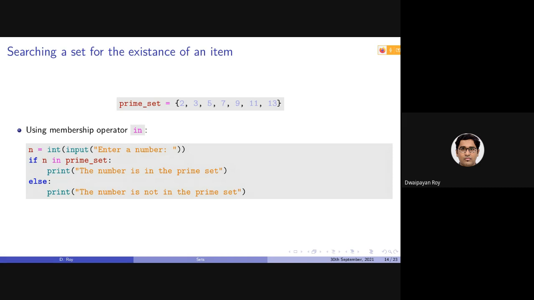So that's why searching in a set is the most important operation. Depending on your need, if you really want to search for an item in a sequence data type, you should be using a set. And if your need is to access all the items, you should be using lists.